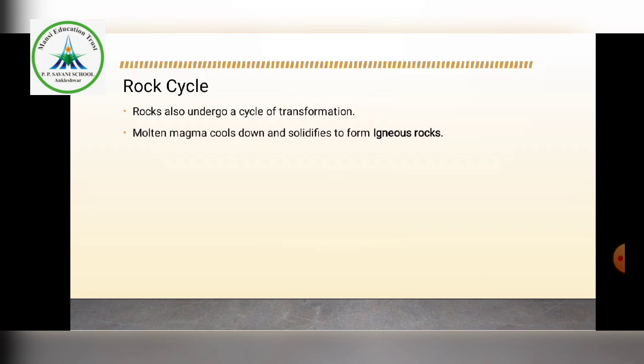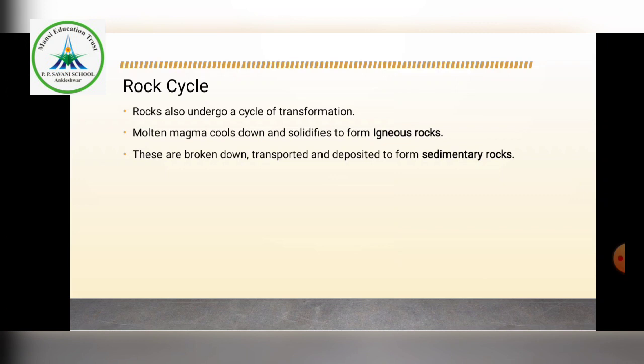If it cools inside the earth, it is called intrusive igneous rocks, and if it cools outside or on the crust, it is called extrusive igneous rocks. In this way, igneous rocks are formed, whether inside or outside.